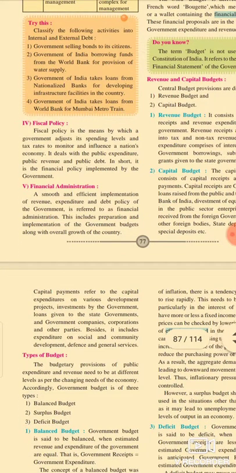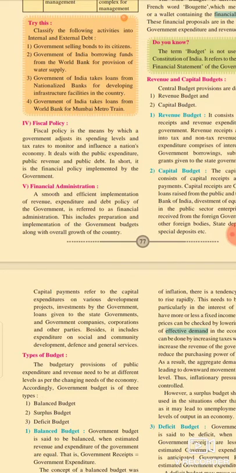The next is the fifth point, financial administration. Financial administration is also the last component of public expenditure. A smooth and efficient implementation of the revenue, expenditure and debt policy of the government is referred to as financial administration. This includes the preparation and implementation of government budgets along with the oversight of the country.